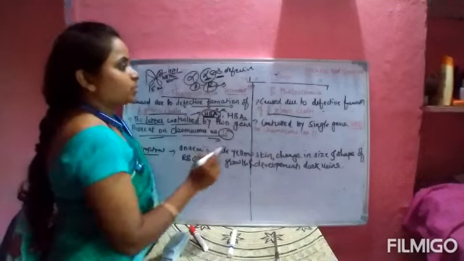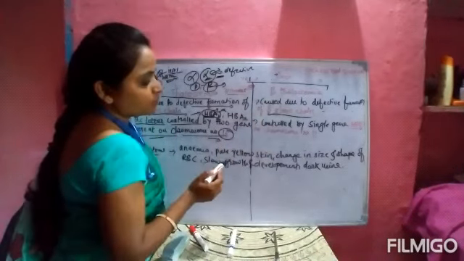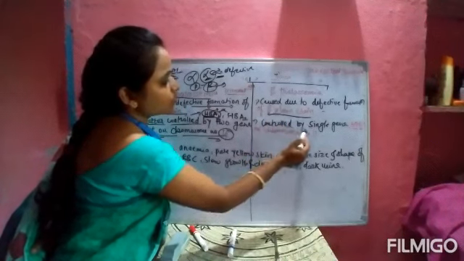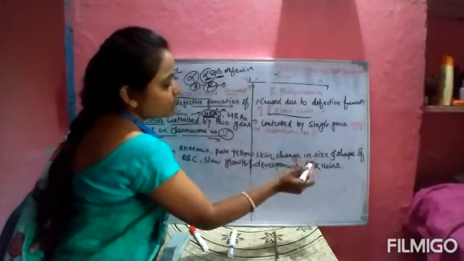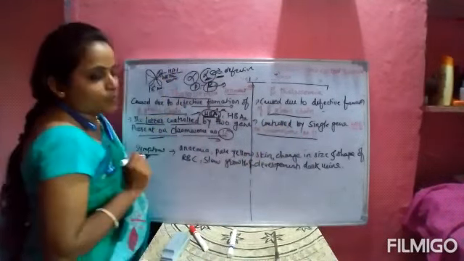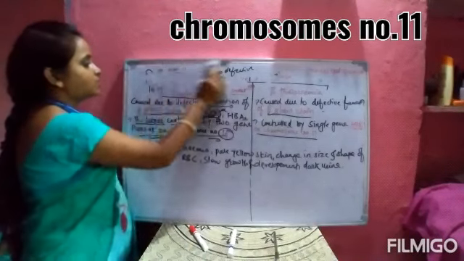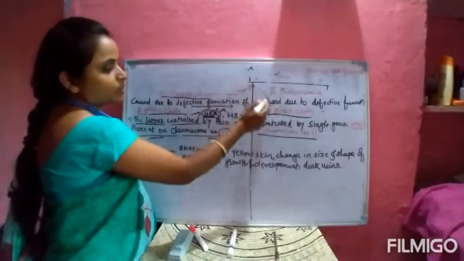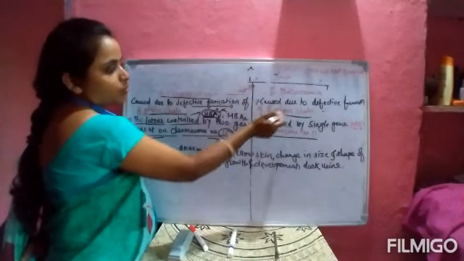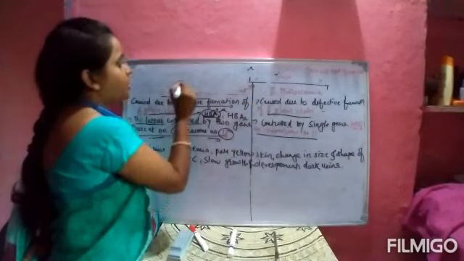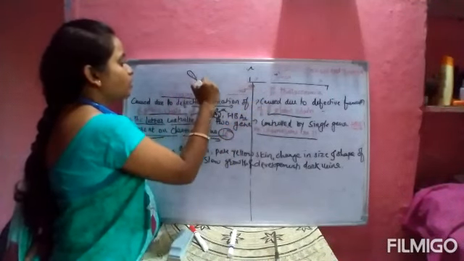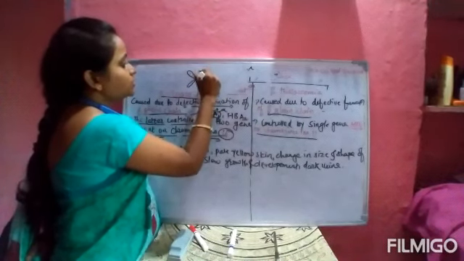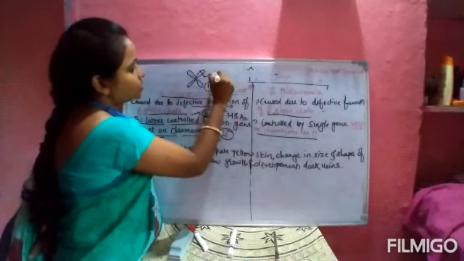Okay, second important thing: beta thalassemia is controlled by a single gene, HBB, on chromosome number 11. म्हणजे हा जो बीटा थॅलेसेमिया आहे, बीटा थॅलेसेमिया काय म्हणतो आपण, it is caused due to the defective formation of the beta globin chain, and on chromosome number 11 the gene present is HBB.